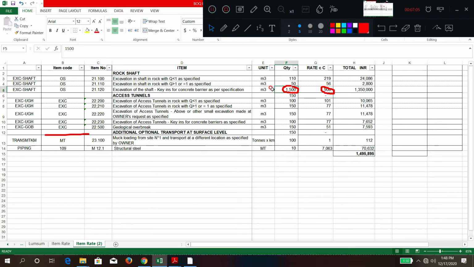So that time for deficit quantity also he is going to get an additional amount. Okay, how much he has taken, that much is going to be paid by the client. So let us say 1500 is the agreed. Now only 400 is there at site. So how much is the difference? 1100. To execute the 1100, how much profit was there?